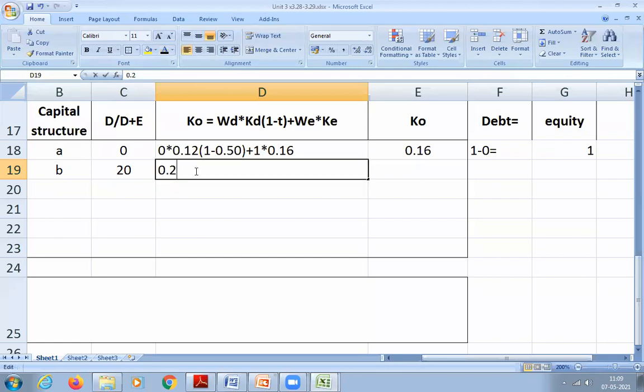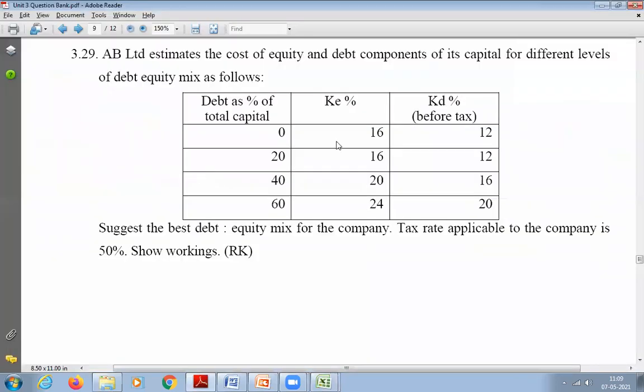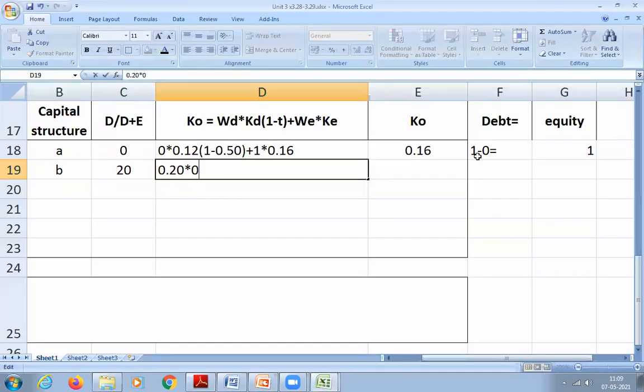0.20 into what is the cost of debt? Cost of debt is 12 again. So 0.12 into 1 minus 0.50 plus, now how much will be the WE? 0.8.